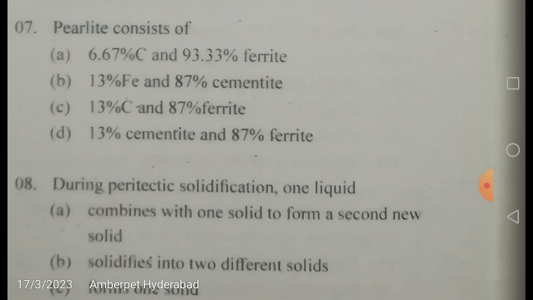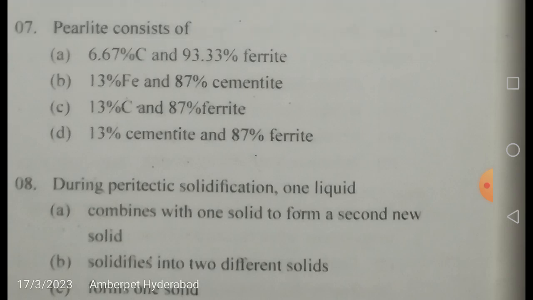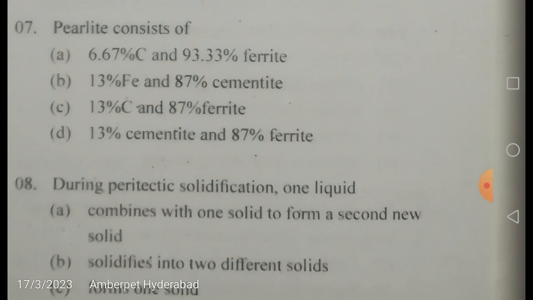So what is this? Friends, pearlite is a lamellar structure. If you observe it under a microscope, it will have a lamina type of structure, which is also called a lamellar structure. It is basically composed of alternating layers of alpha ferrite, that means alpha iron, 87%, and cementite, 13%.